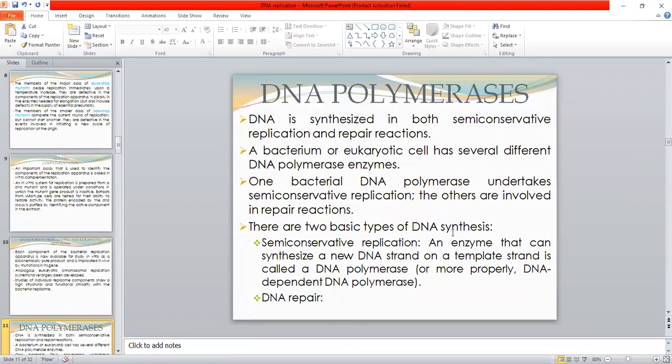There are two basic types of DNA synthesis. During semi-conservative replication, an enzyme that can synthesize a new DNA strand on a template strand is called a DNA polymerase, or more precisely, a DNA-dependent DNA polymerase. The enzyme involved in semi-conservative replication is the DNA-dependent DNA polymerase. The second is the DNA repair system, during which different polymerases participate.